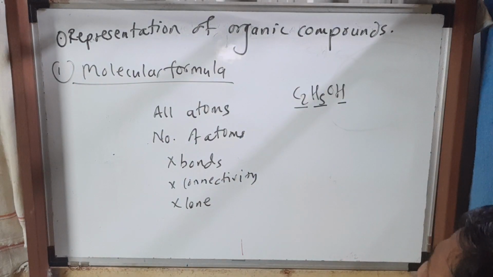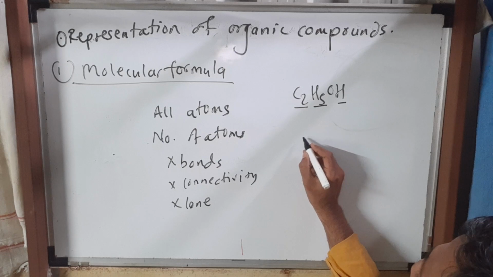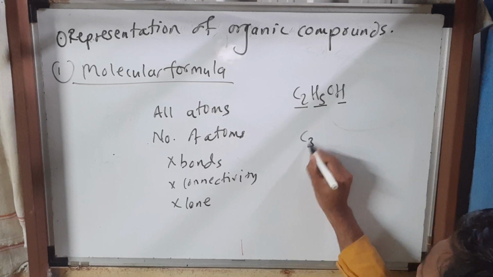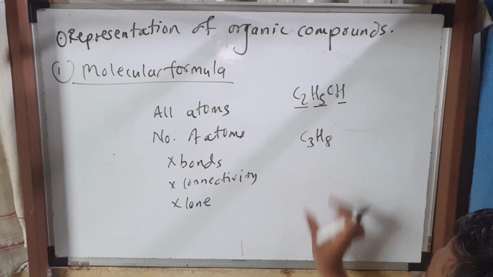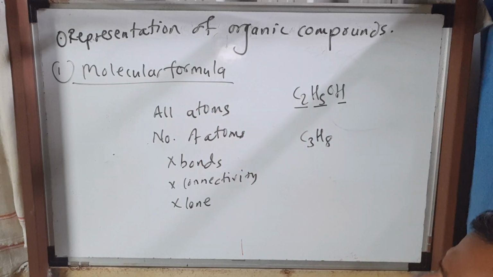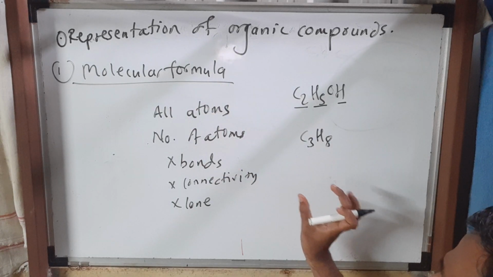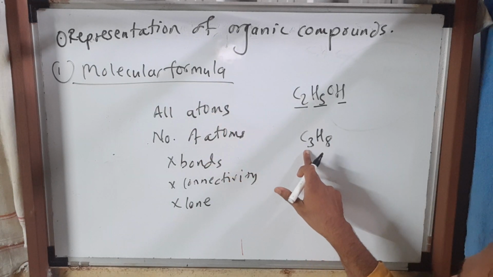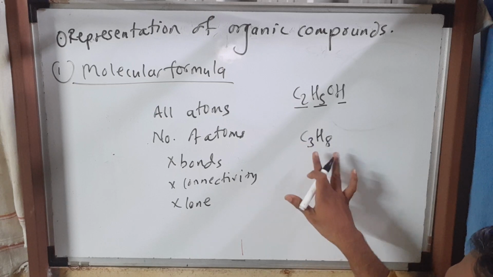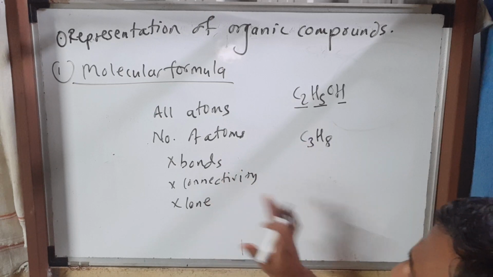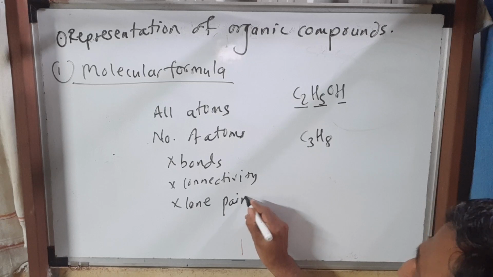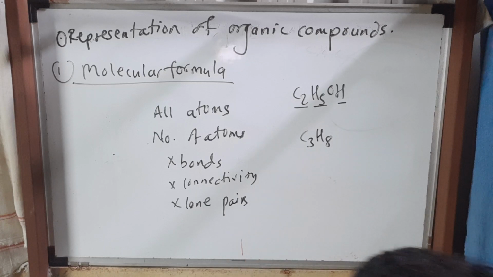For example, propane. Propane, what? C3H8. That is the molecular formula. In this way we can represent. We get the number of atoms, 3 carbon, 8 hydrogen, but we are not getting bonds, connectivity, and lone pairs, where they are. So that is about the molecular formula representation.